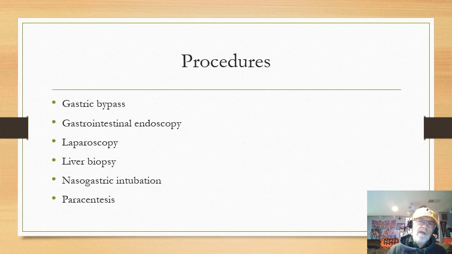Liver biopsy: a lot of times they just take a needle, numb up the side, and stick the needle through the side into the liver. Then they pull the needle back, and part of the liver comes out inside the core of the needle. When they get it outside, they squish it out. It comes out in a long piece, like when they take core samples of the earth or the ice. They stick a tube down there, pull it out, and the ice or dirt gets caught in the tube. They clean the tube out, and that's what they do with a liver biopsy, just taking part of that.